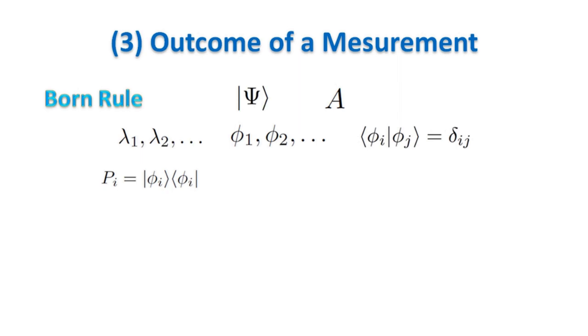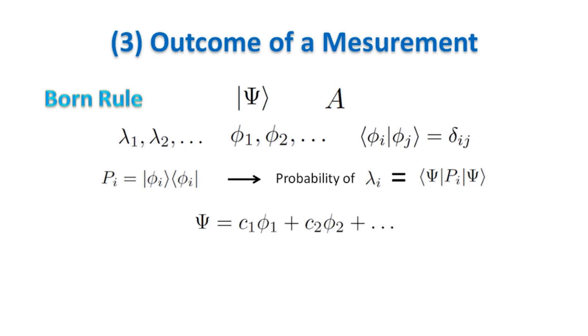Given the phi_i, we can define projection operators P_i, which project any vector along phi_i. By multiplying P_i on the right by a psi ket vector we get the component of psi along phi_i. And by multiplying the result on the left by a psi bra vector we get the modulus square of this component. This is the probability to have the eigenvalue lambda_i as an outcome of the measurement.